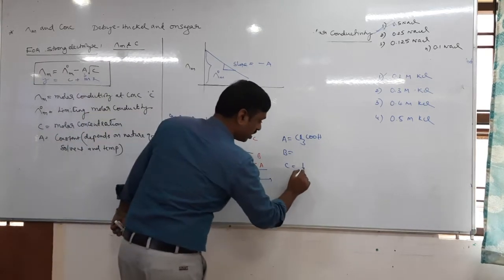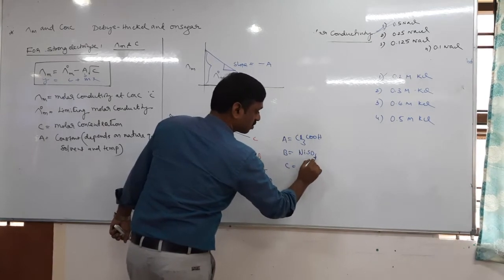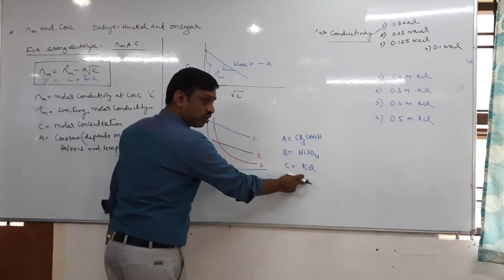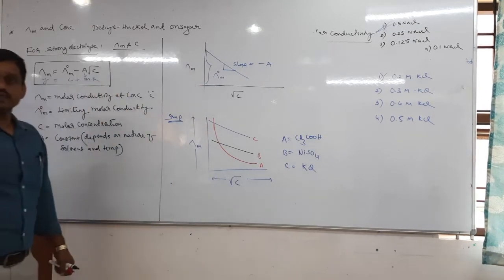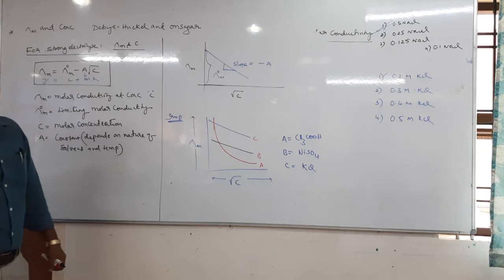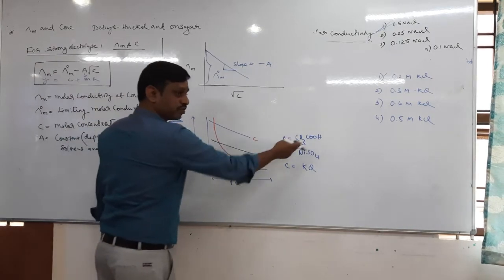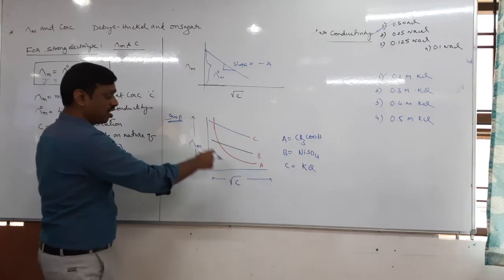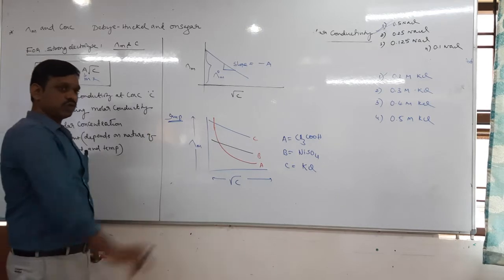Therefore C is KCl and B is nickel sulfate. So KCl is the strongest electrolyte, A is the weakest, B is intermediate. In the board exam they asked about acetic acid. They gave acetic acid and asked you to draw the graph. That was the question.